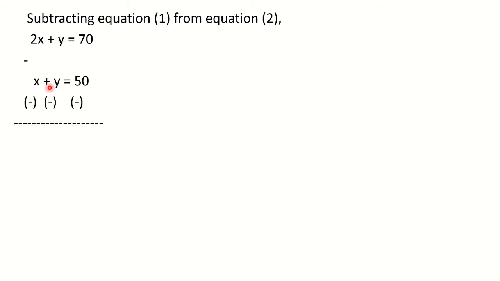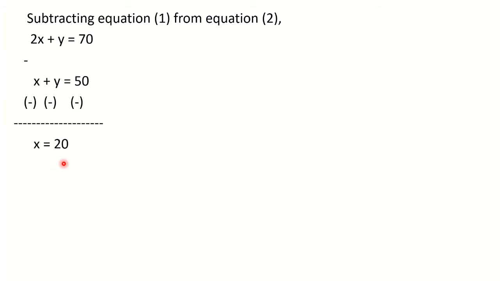Now see, plus y and minus y, they will cancel each other. And here 2x minus x, we are going to get x. And here 70 minus 50, that is 20. So what we are going to get? x is equal to 20. In this way we have got the value of variable x.